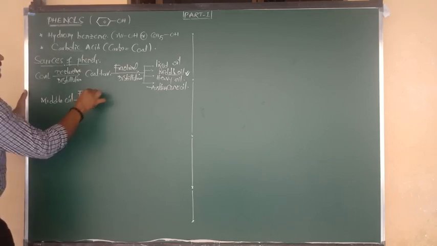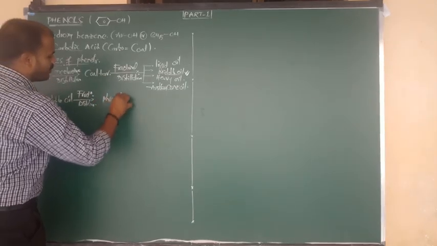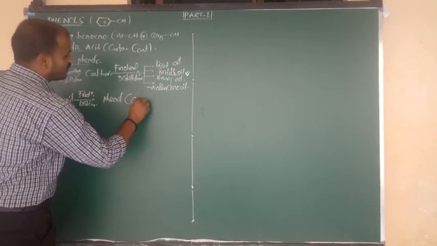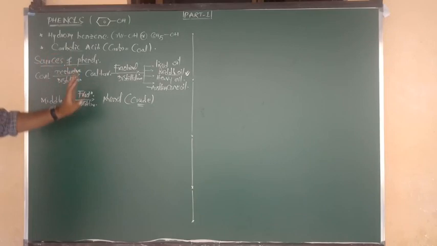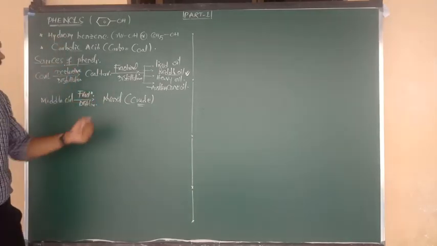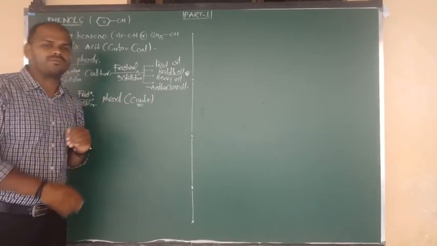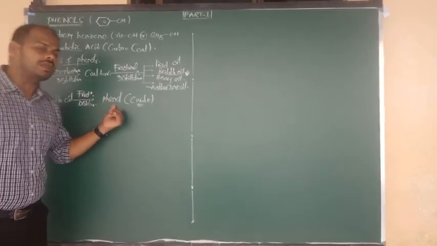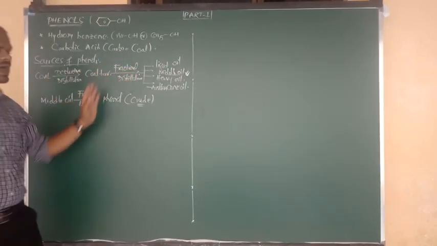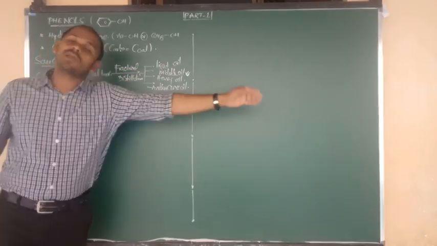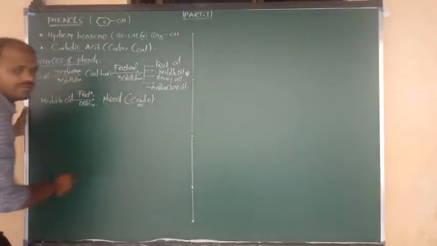Upon fractional distillation, middle oil gives the product, which is nothing but crude phenols. Okay? So this is the commercial method. We have to say that phenol is commercially or industrially prepared from coal and coal tar by the method known as distillation, or fractional distillation. Try to remember. Finally, what you got is crude phenol.